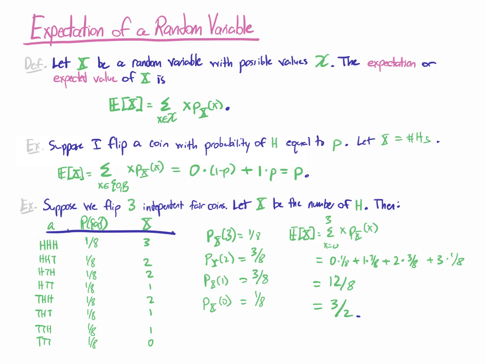You'll notice 2 things. One is that this, again, is not a valid number of heads to get. My expectation doesn't have to be an actual realizable value. And you'll notice something else, which is that this looks suspiciously like 3 times the expected number of heads for 1 coin. So you might say, hey, Phil, why didn't we just compute the expected number of heads in 1 coin, that would be 1/2, and multiply it by 3? And the answer is that's a valid thing to do, and when we learn about indicator variables, we will solve this problem that way as well.